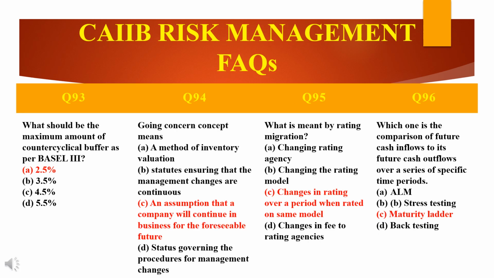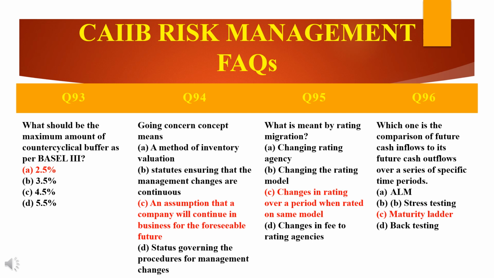Now, question number 93: what should be the maximum amount of CCB, that is counter cyclical buffer, as per Basel III? I repeat once again the question: what should be the maximum amount of counter cyclical buffer as per Basel III? There are four options given.